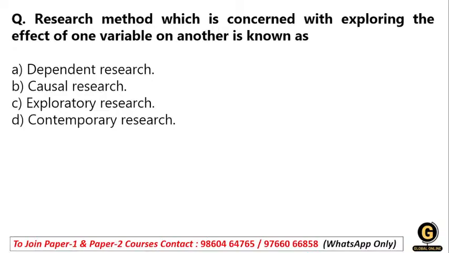Research method which is concerned with exploring the effect of one variable on another. This happens in causal research, because causal research is a comparative research, and it is used to determine whether one variable causes, or can influence, another variable.